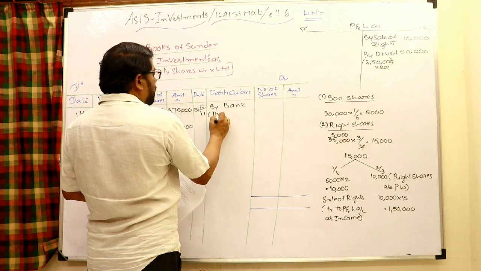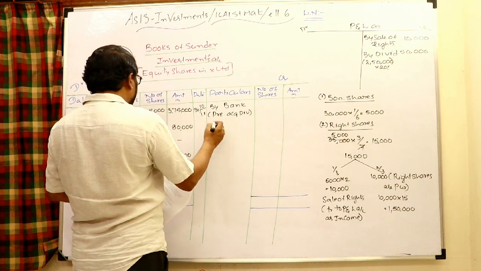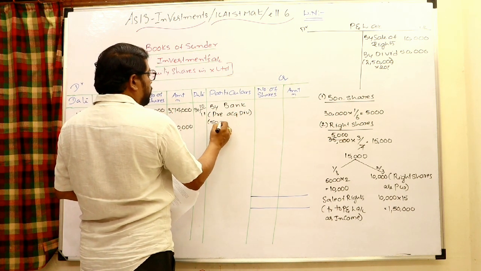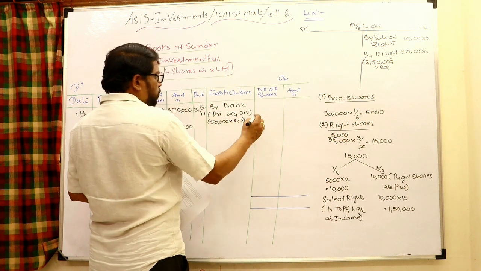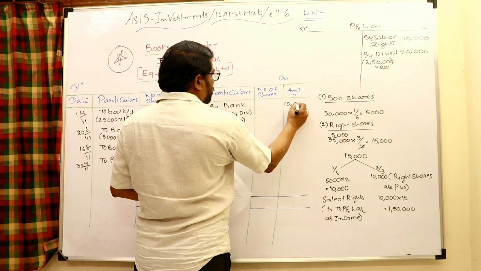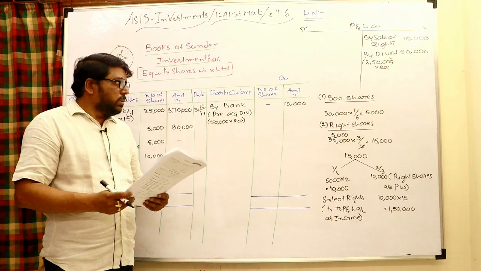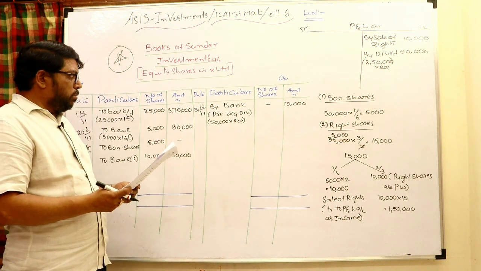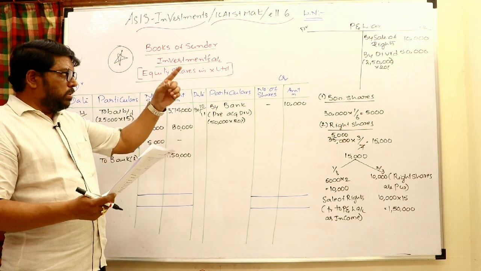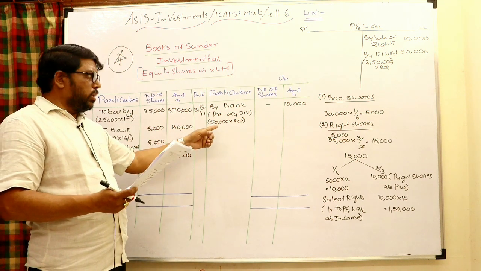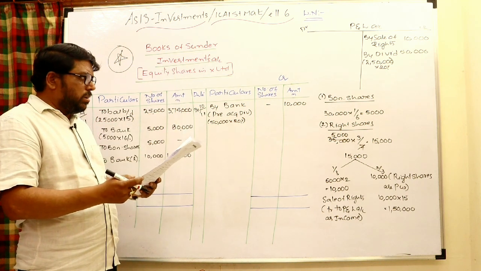So this is the pre-acquisition dividend: 5,000 into 10 rupees, 50,000 face value into 20%, that is 10,000. It is to be used to reduce the cost of investment, 10,000 rupees. So a pre-acquisition dividend reduces the cost of investment, and a post-acquisition dividend is transferred to the P&L account like income. Over.